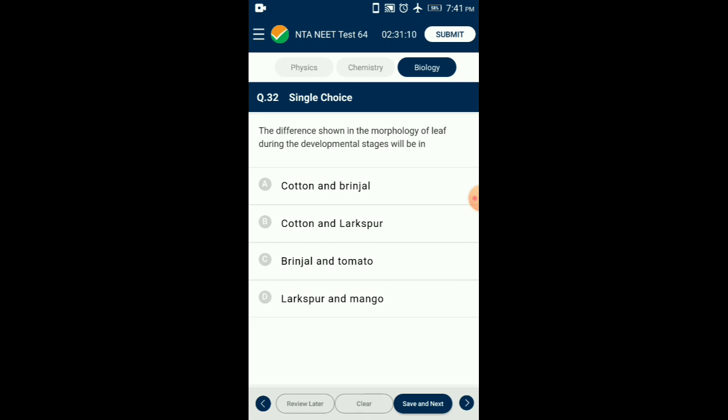Question number 32. The difference shown in the morphology of leaf during the developmental stages will be in? Plasticity is an ability of the plants to modify their structural and physiological properties in response to the environmental conditions. Heterophylly is one such example where the shape of leaves of plants is different in the juvenile stage and different in their mature stage. Examples of such plasticity are cotton, larkspur, and coriander. Answer is option B, cotton and larkspur.